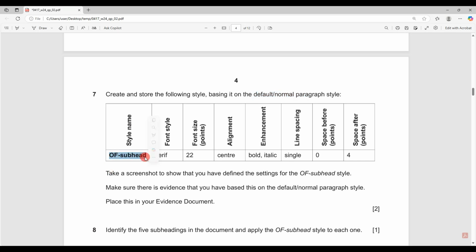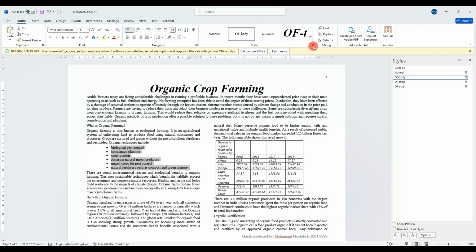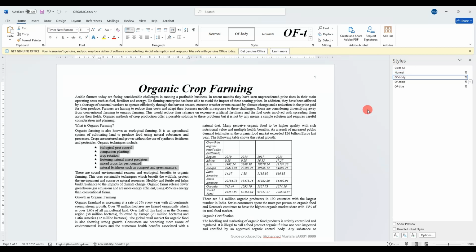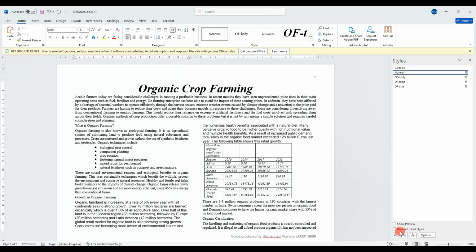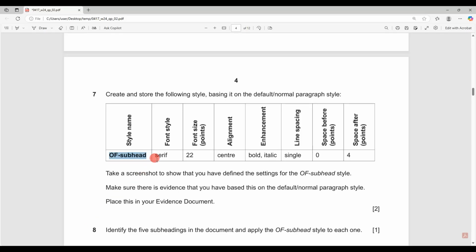Okay, next, create and store the following style, basing it on default or normal style, and we need to add this one, which is Off Subhead. So I'm going to go home, click on the style panel here, make sure that I am in normal, and I will go and apply a style here. Okay, and the style name is Off Subhead, and it should be serif.